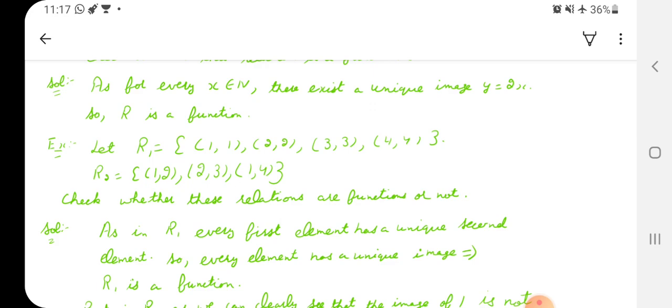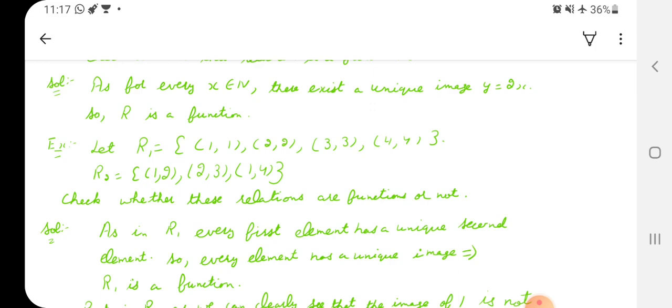Clear about this one? Now let me check the second relation, R2. R2 contains the ordered pairs (1, 2), (2, 3) and (1, 4). Now let me see. 1 has image 2 as the ordered pair (1, 2) is present in R. That means the image of 1 is 2. (2, 3) is present in R, that means 2's image is 3. (1, 4) is also present in R, that means 1's image is 4. As you have seen, 1's image was 2 as well.